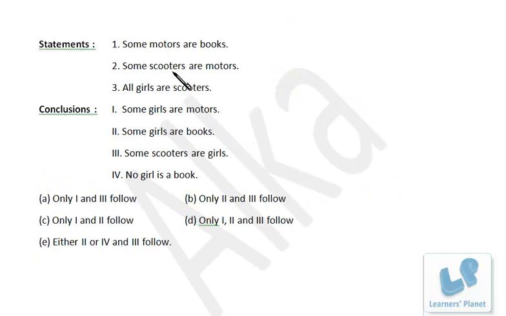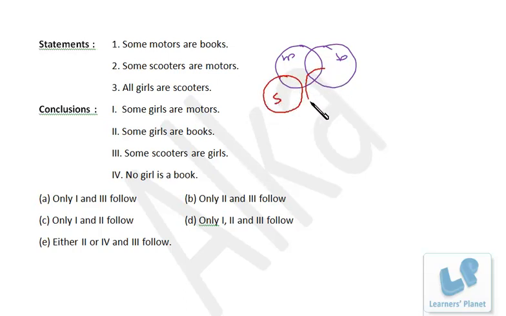Now this one, some motors are books. Motors, books. Then some scooters are motors. So we have two possibilities. Some scooters are motors, so this may be the possibility, or this may be the possibility.